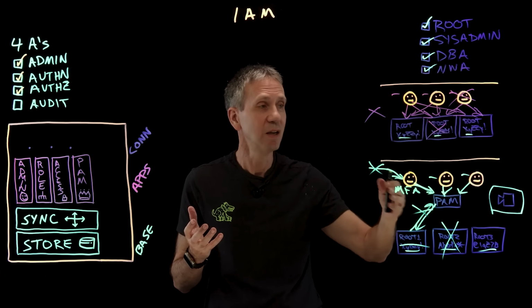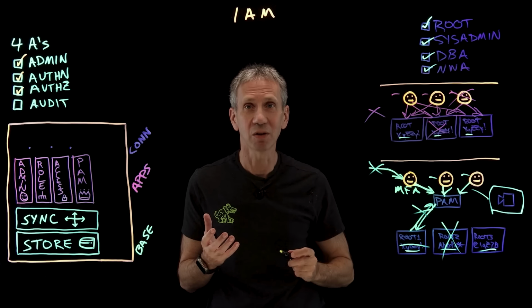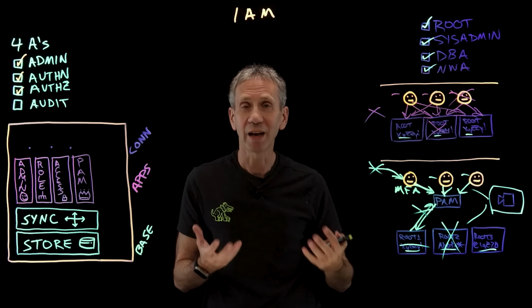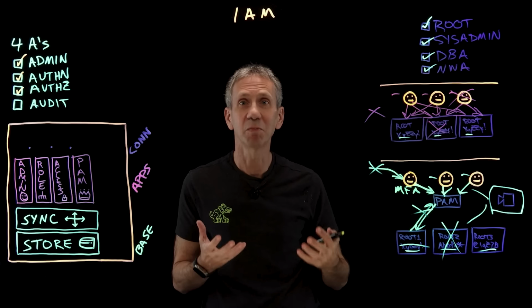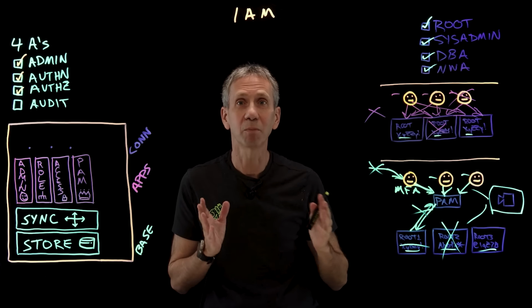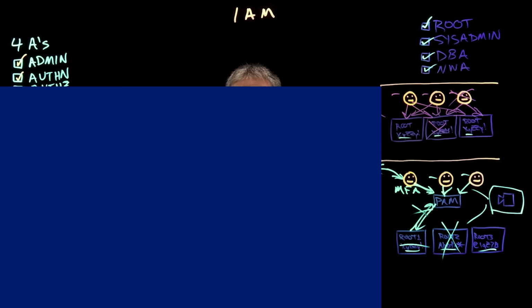And there's no question, these guys know that they are being monitored and the systems they're on are being monitored, and therefore that level of verification causes them to be less likely to do things they shouldn't, and also gives us an audit trail so we can prove, if something does go wrong, who did it.